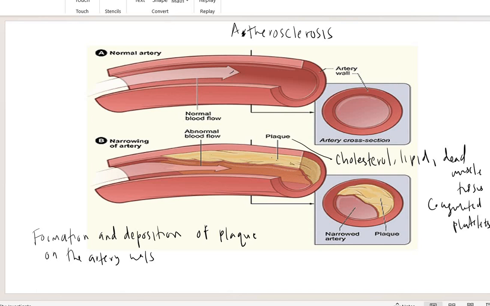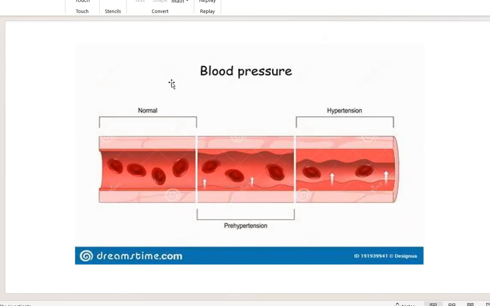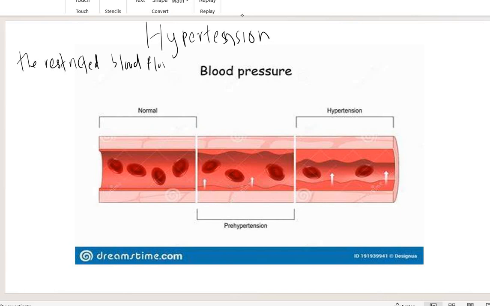Next, move on to the next one, known as hypertension. Usually these diseases are related to each other. When the artery is clogged or becomes narrow, it can lead to hypertension because the restricted blood flow can cause hypertension.